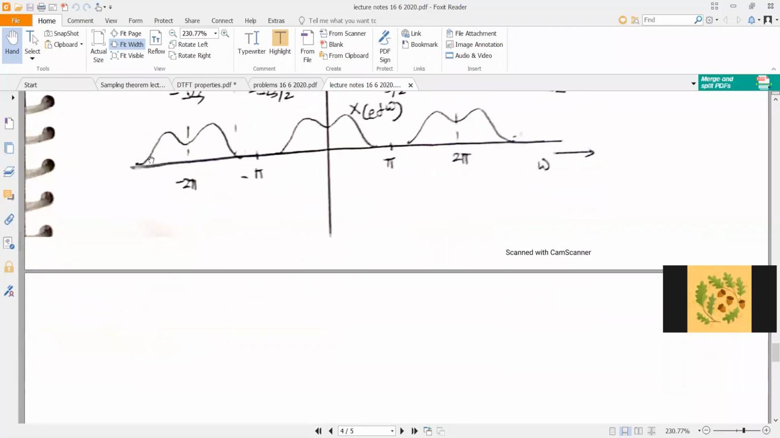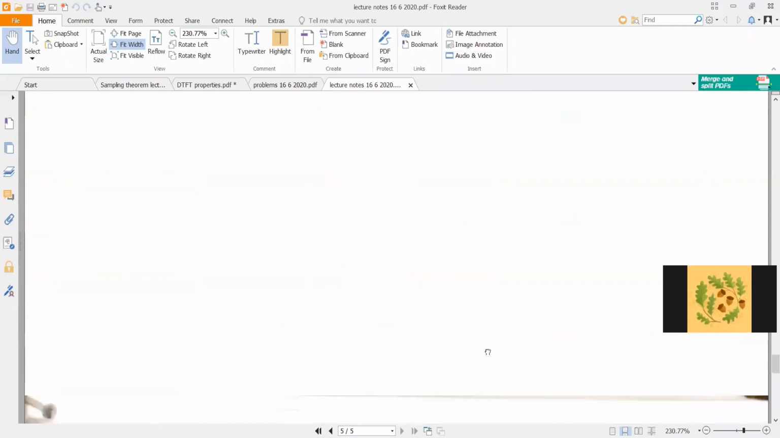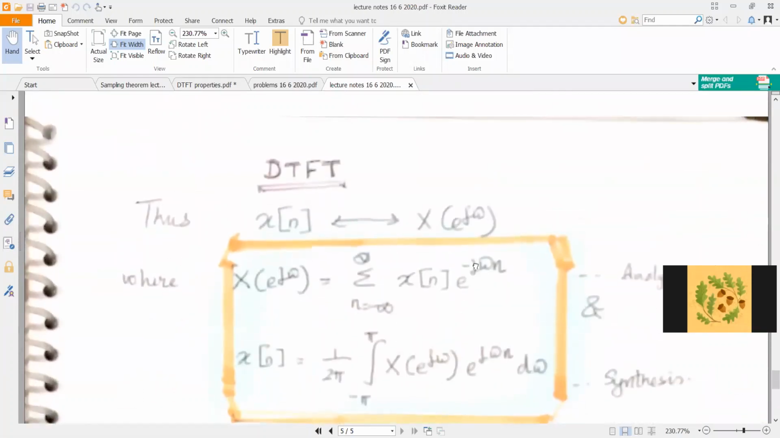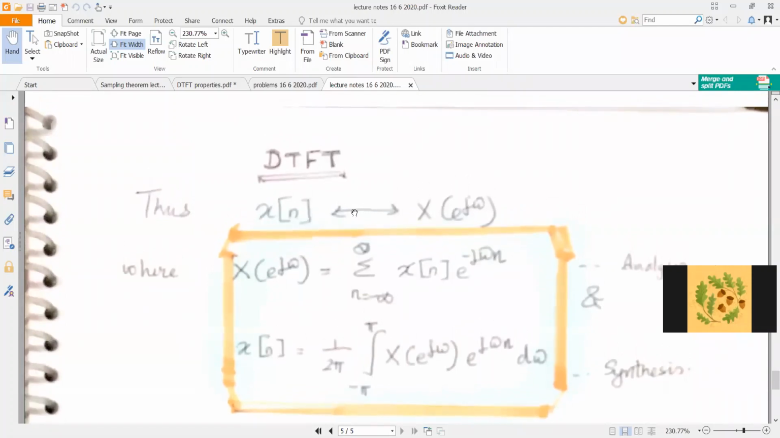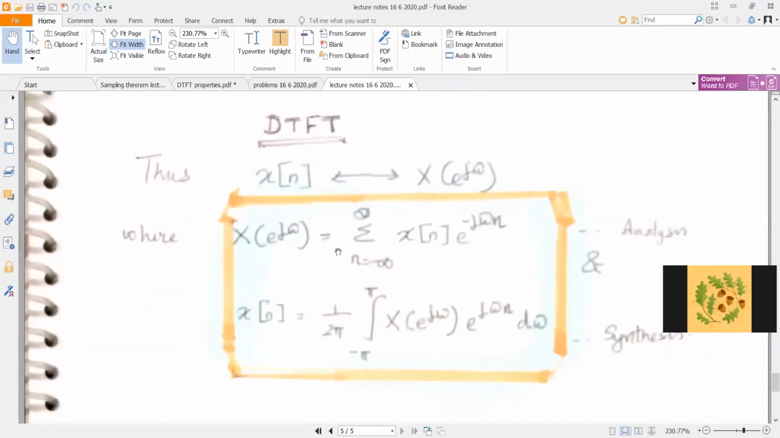Okay, and now we are ready to conclude. So you have a discrete sequence x of n, which has a Fourier transform, the discrete time Fourier transform, given by X of e power j omega, where X of e power j omega is equal to the sum over n equals minus infinity to plus infinity of x of n e raised to minus j omega n. We'll call this the analysis equation.